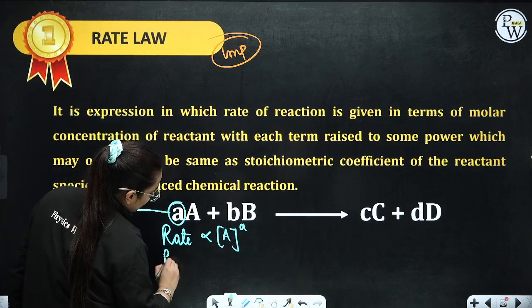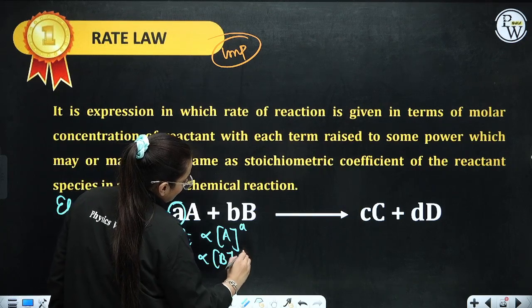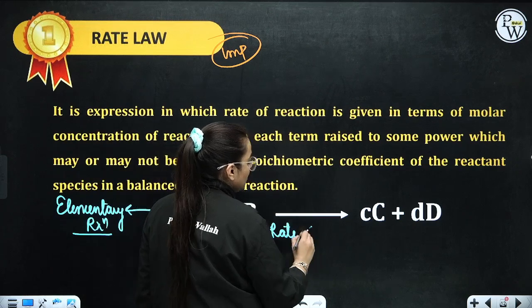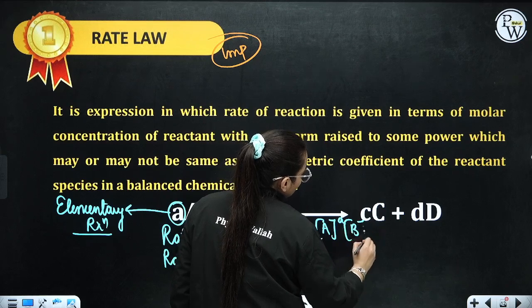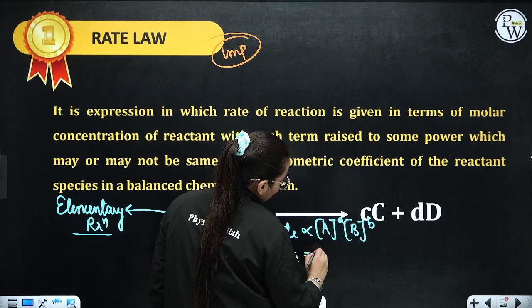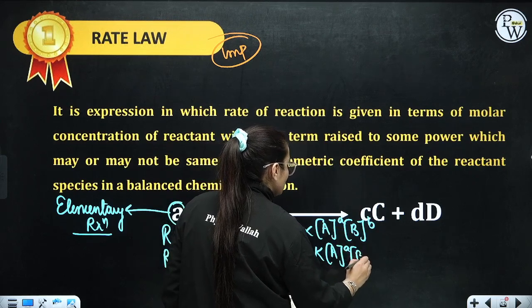Similarly, the rate is directly proportional to the concentration of B raised to the power of this number, right? So when I put them together, rate is directly proportional to A raised to the power small a and B raised to the power small b. When I get rid of the directly proportional sign, I get rate is equivalent to K into A raised to the power a and B raised to the power b.